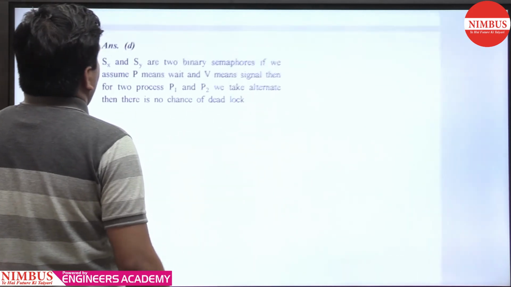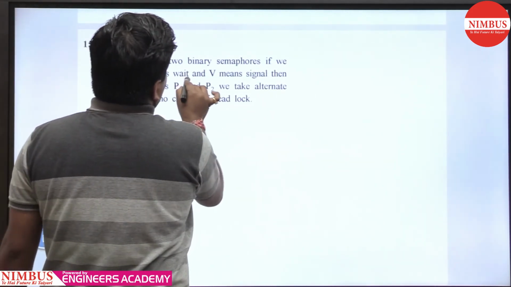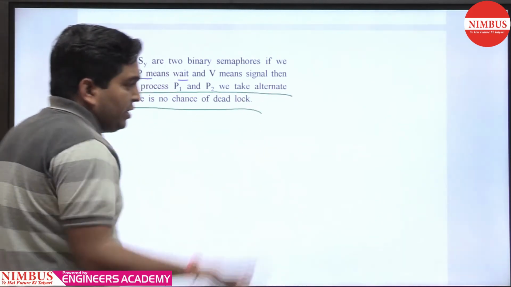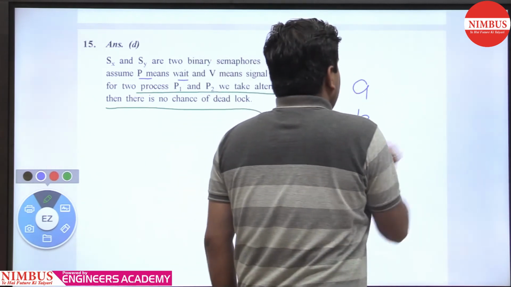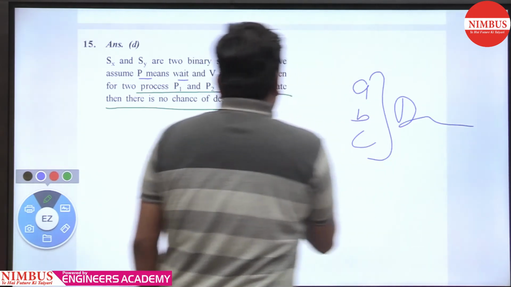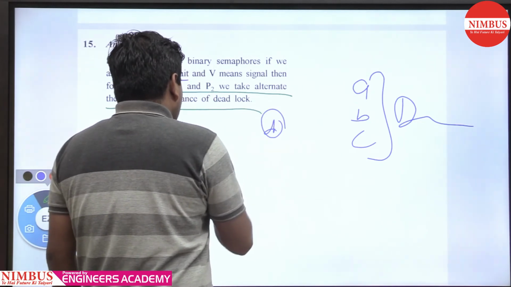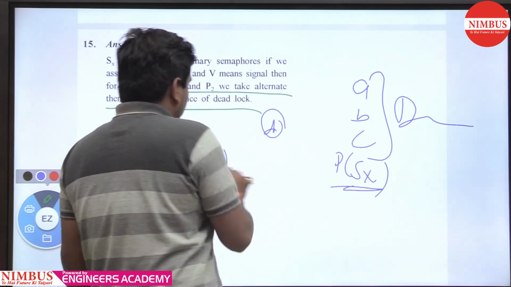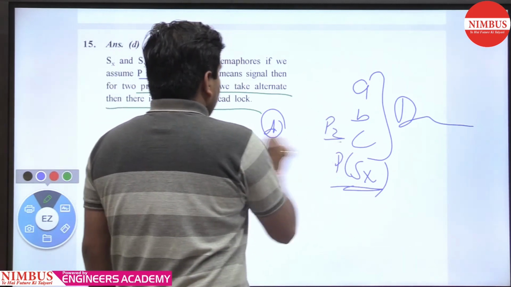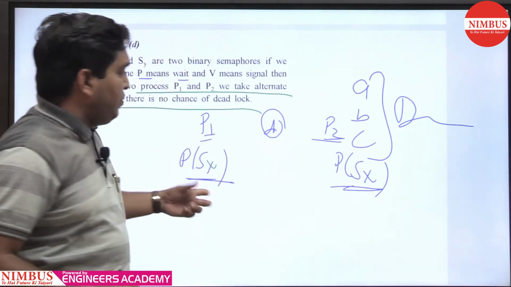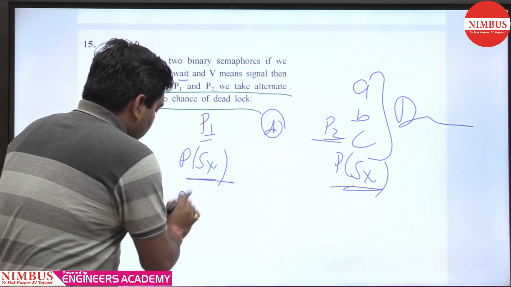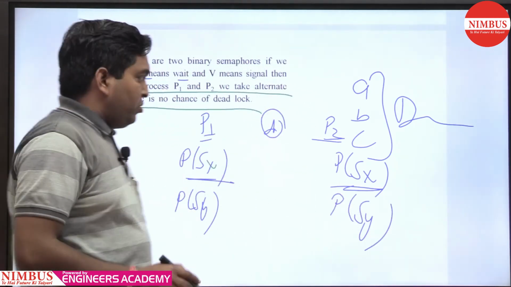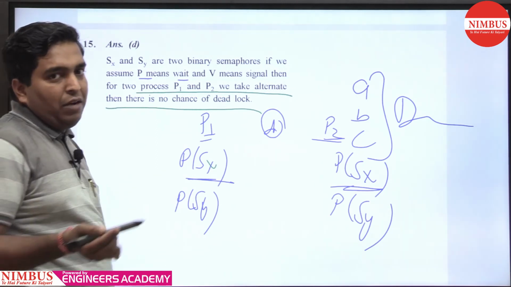Sx and Sy are the two binary semaphores. If we assume P means wait and V means signal, and processes P1 and P2 take alternate turns, then there is no chance of deadlock. In all three options A, B, C deadlock occurs, but in D deadlock does not occur. What is the reason? Both, in their respective first line, execute the down operation on the same semaphore. If process P1 executes first, then P2 blocks. If P2 executes first, then P1 blocks. In the other line, we execute on the Sy semaphore. So that is the reason option D does not have deadlock.